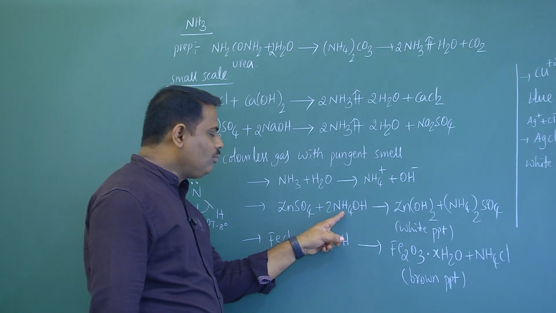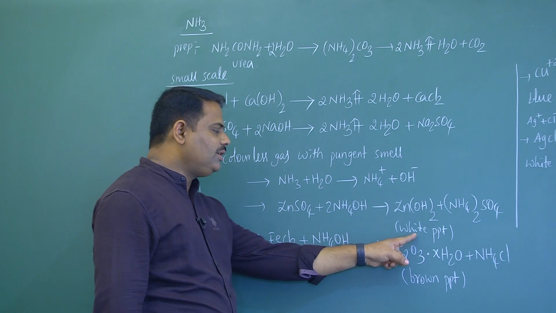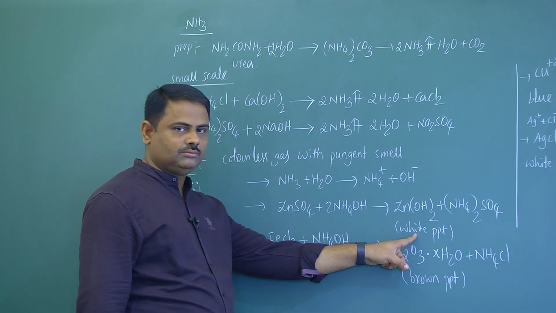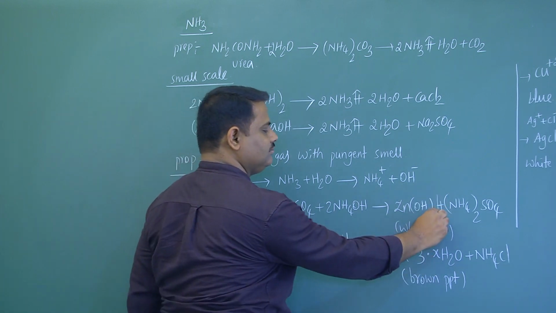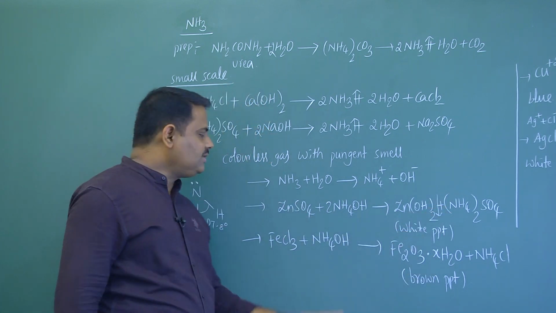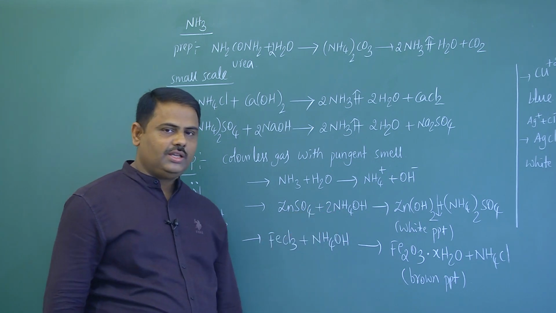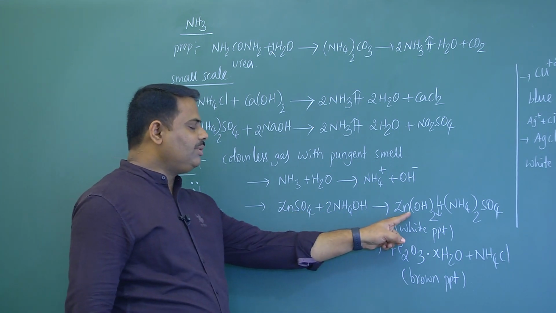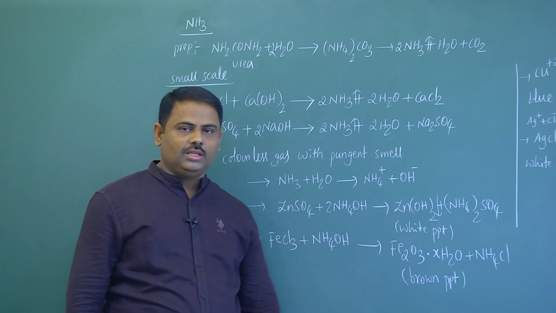To this ammonium hydroxide solution is added, then immediately we will get a white precipitate. That indicates zinc hydroxide. So if any salt solution is taken, to that ammonium hydroxide is added, if you are getting white precipitate, that confirms the presence of zinc ion in the given salt.